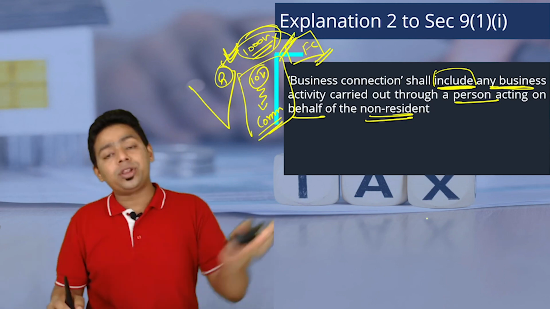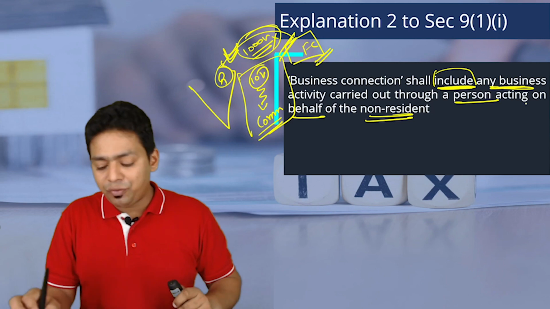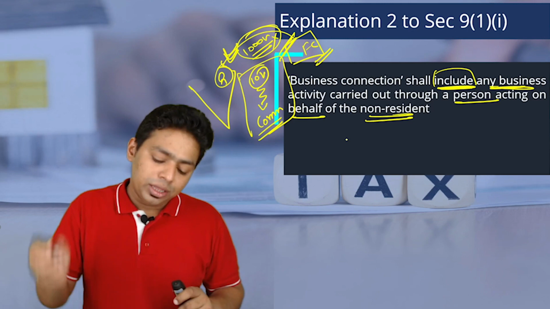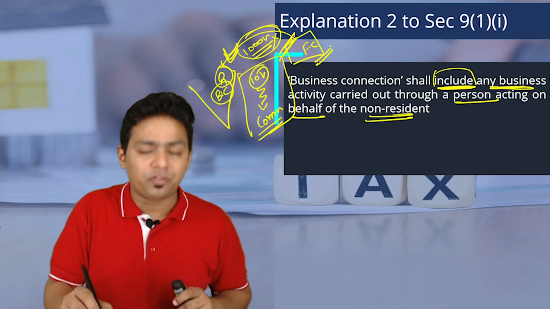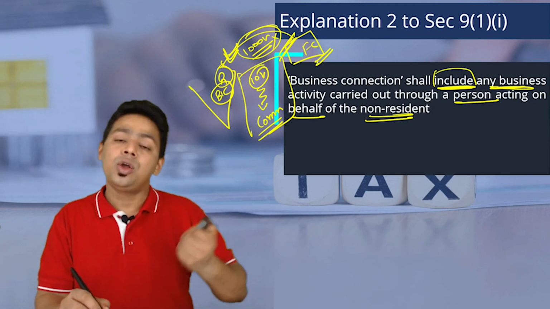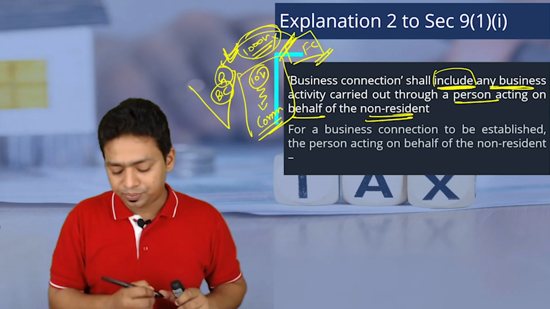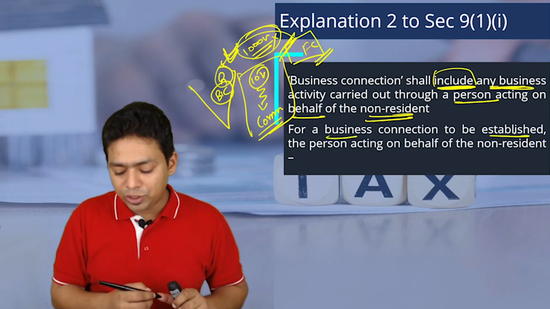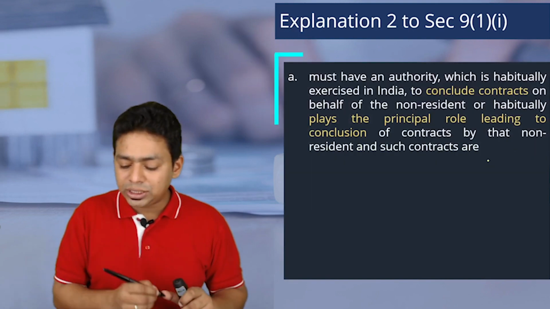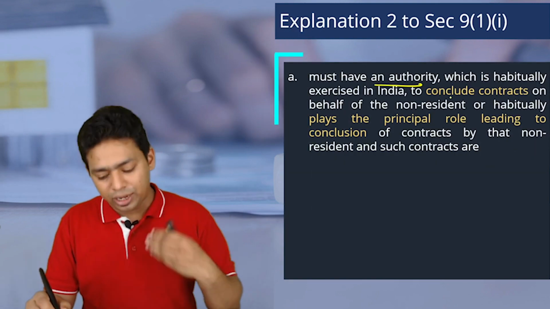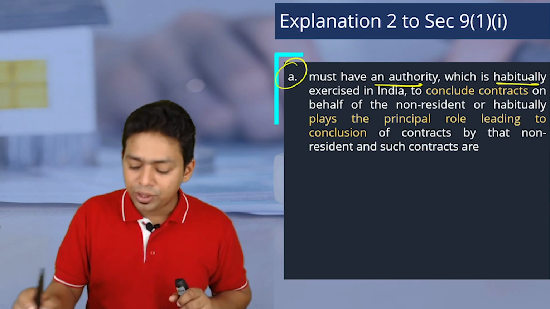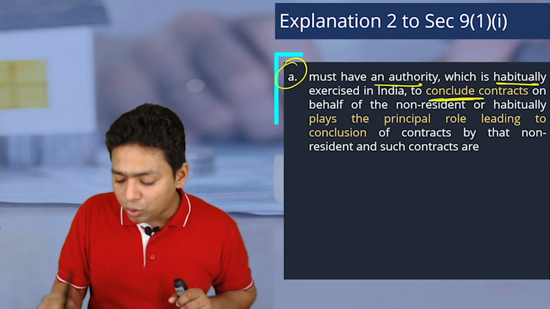Therefore they amended the definition by saying, if any agent is carrying out any activity on behalf of the non-resident, this agent is also a business connection of the foreign company, and now whatever business the foreign company has generated in India, it is liable to pay tax on that income. For business connection to be established, a person acting on behalf of the non-resident, please understand, must have an authority. There is one more manipulation which was possible here. Look at this. He must have an authority habitually exercised in India to conclude the contracts.